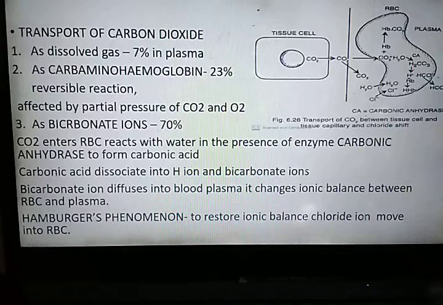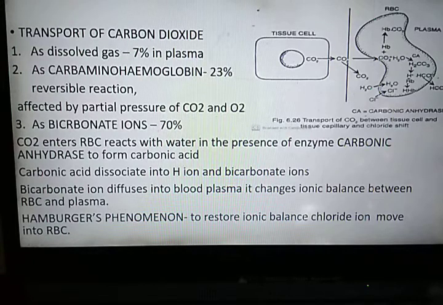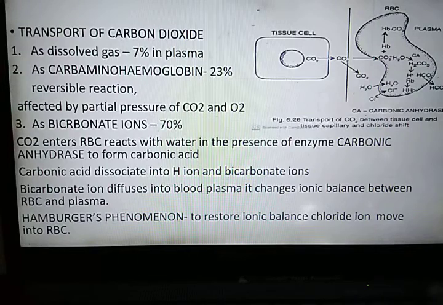The next part of transport of gases is transport of carbon dioxide. In the tissue cell, oxidation of glucose takes place to produce carbon dioxide, water and energy. Carbon dioxide in gaseous form diffuses out of the cells into blood capillaries. Why does it diffuse into blood capillaries?